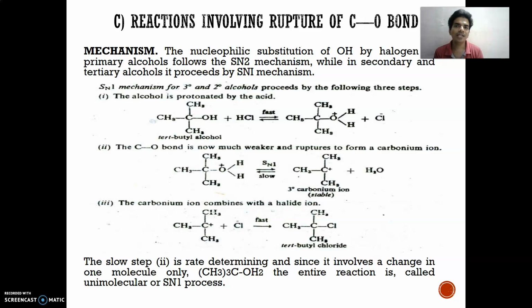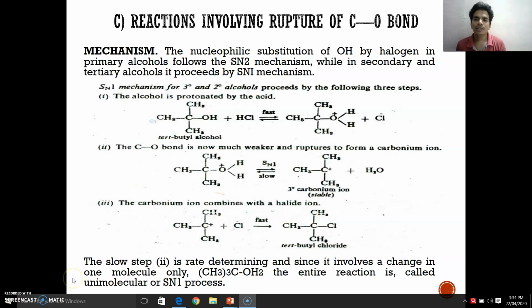Then the mechanism behind this nucleophilic substitution of OH by halogen: in a primary alcohol it follows the SN2 mechanism, while in secondary and tertiary alcohols it follows the SN1 mechanism. The SN1 mechanism for tertiary and secondary alcohols proceeds by the following three steps. First, the alcohol is protonated by the acid.